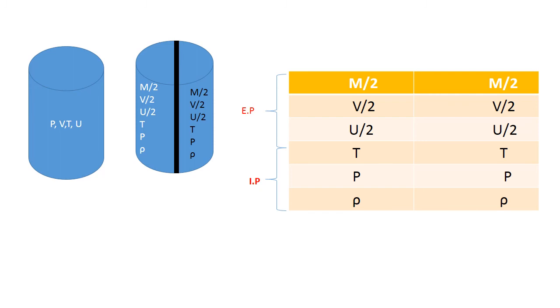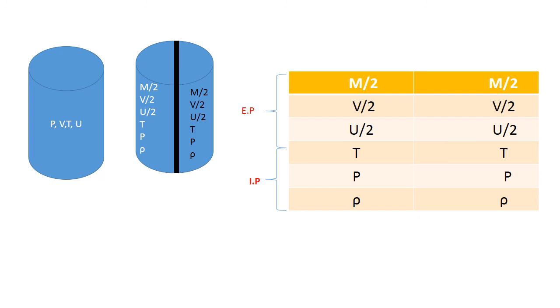Internal energy will also change, because internal energy is a mass dependent property, since it depends on kinetic energy. So U by 2, U by 2. But the net temperature of the system will remain the same. The pressure exerted will not change, and the density of the gas is not going to vary.